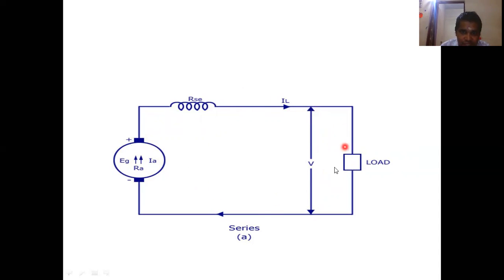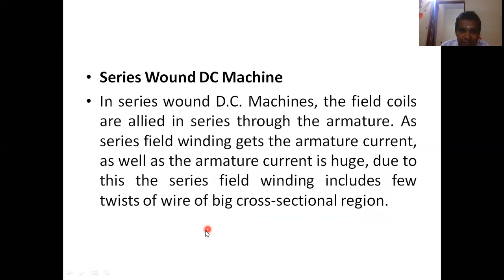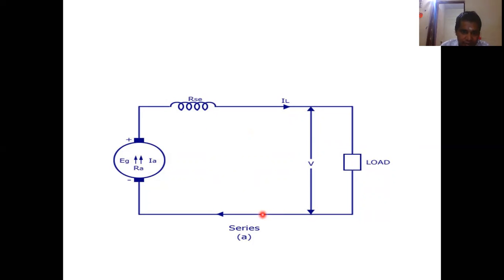So in the series machine, IA equals ISC equals IL. That means armature current, field current, and load current are all the same. So the load may carry more current. That's why the field winding wire should have a big cross-sectional area so that it can carry a huge amount of current. So this is your diagram of the series DC machine: the armature connected in series with your field winding as well as in series to the load, right? So this is one.